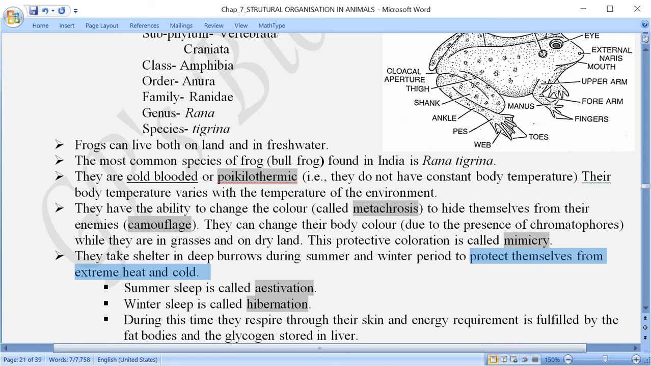मतलब बहुत ज़्यादा गर्मी या फिर बहुत ज़्यादा ठंड से बचने के लिए वो क्या करते हैं? वो कहीं छुप जाते हैं, मतलब under the soil you can say. And that also, here I am talking about a little bit of dampness should be there.